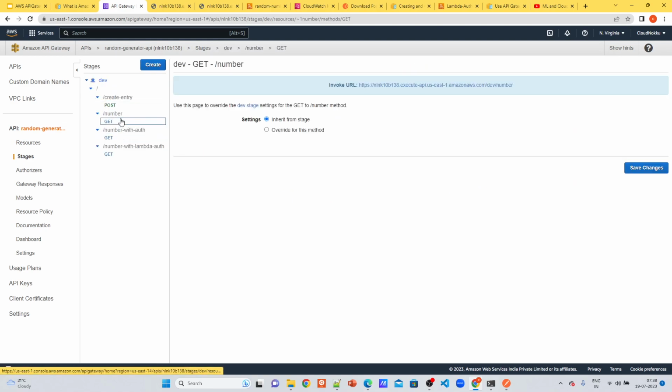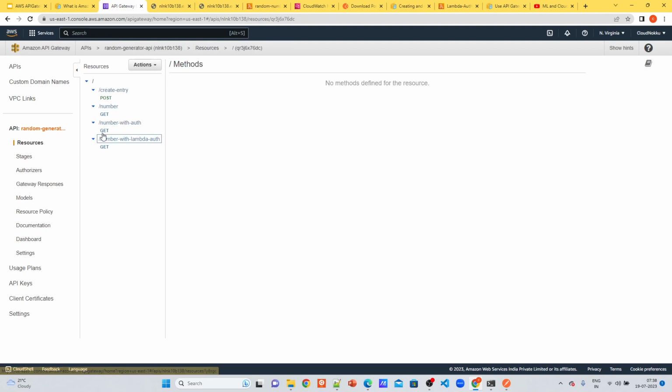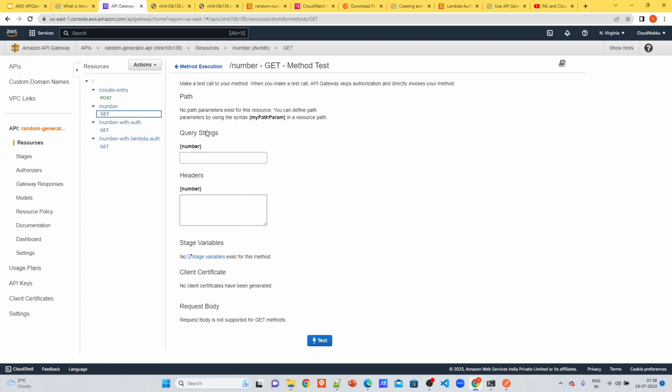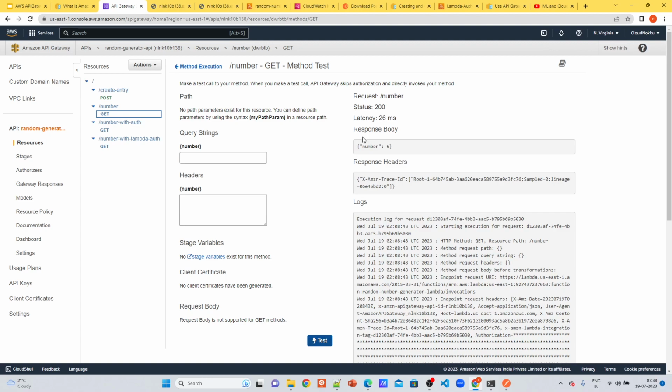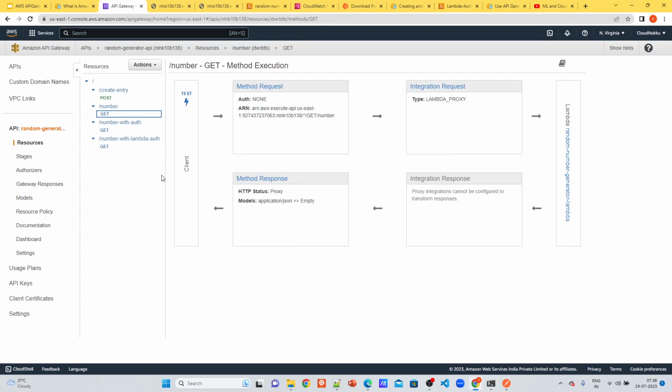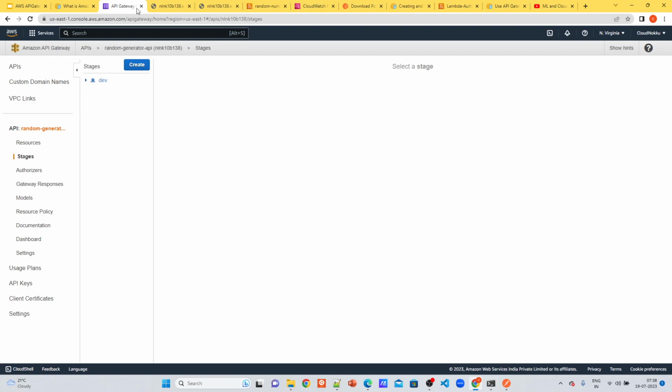Now let's test from the AWS console. For example, I want to test this before deployment. Since this API doesn't take any input, I just click Test, and it will give a random number. This is how you quickly test from the AWS console, just for debugging purposes. This is not for API testing as such, but to show you API testing, I showed you from the browser.